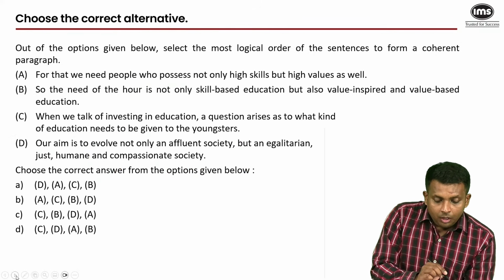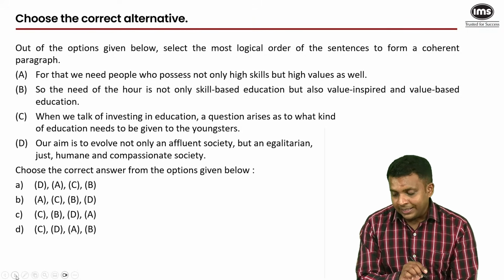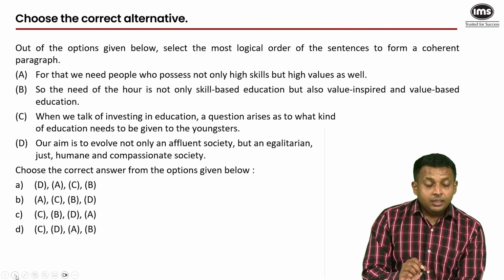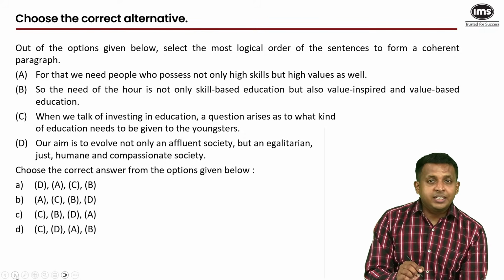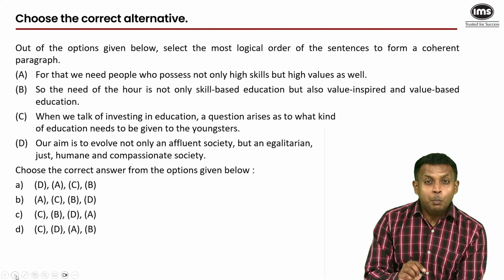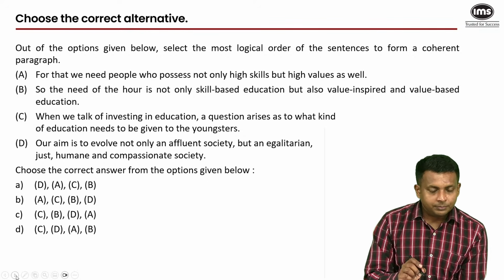Okay, here we have slightly longer sentences. Come on. You give me the answer. Try to connect pairs. Try to find what could be the starting statement. This is the first proper jumbled paragraph question that we have come across.